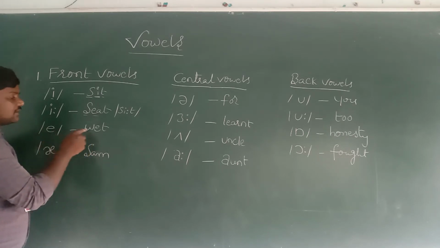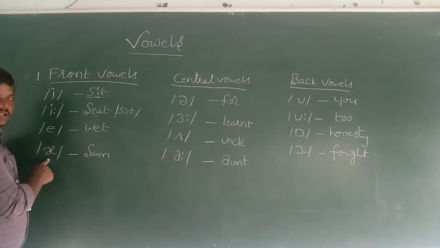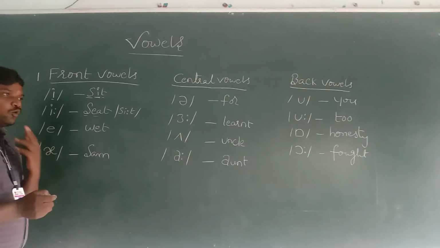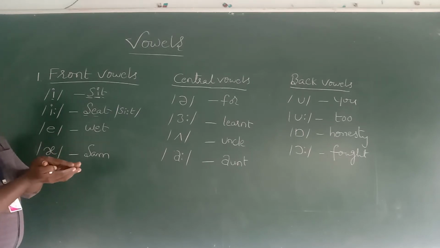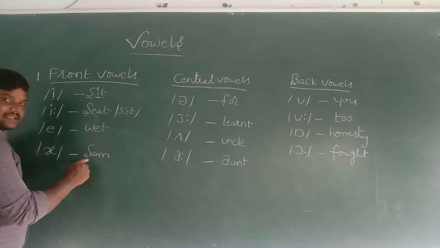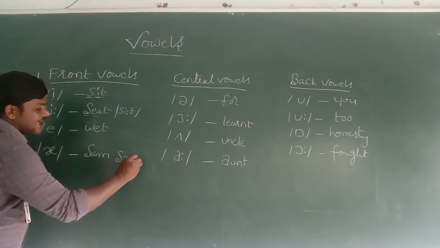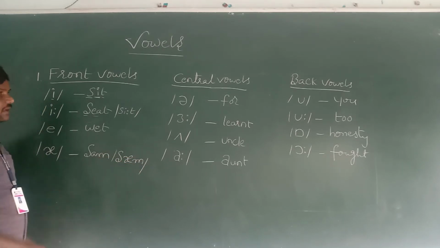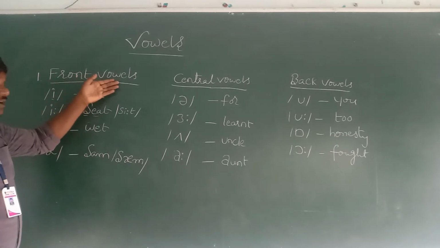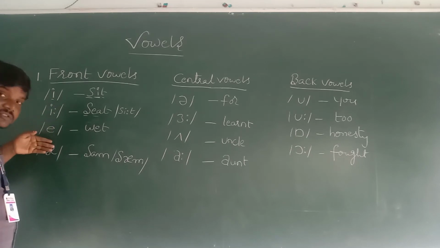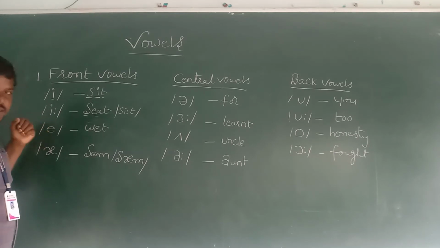Example for this sound: wet. When we pronounce this sound, our lower jaw should be separate from our upper jaw. Yam, Sam. We can write this sound in phonetic transcription like this: Sam. These four sounds are called front vowels. Why? When we utter these four sounds, the air must be released from the front of the mouth.